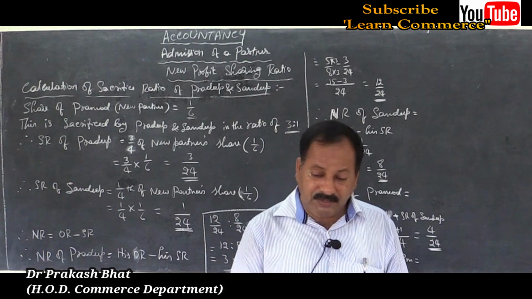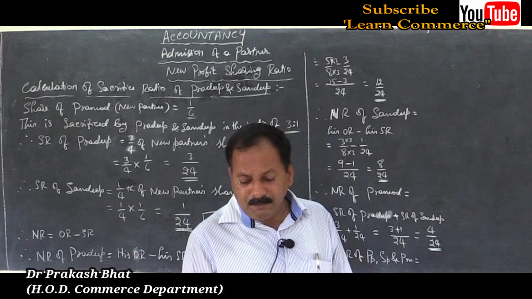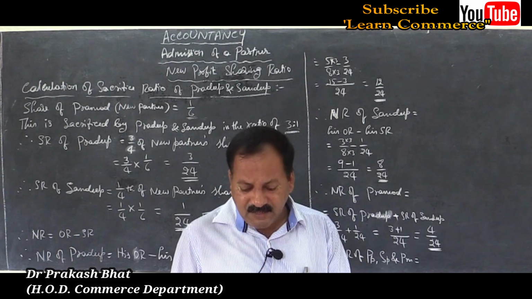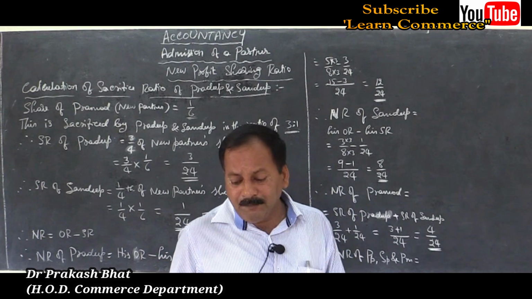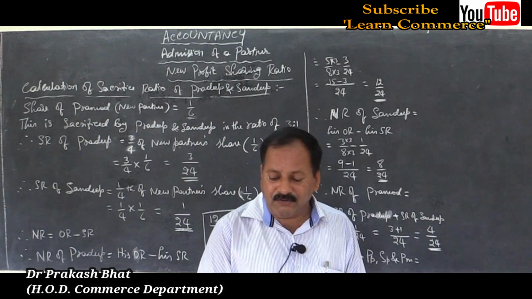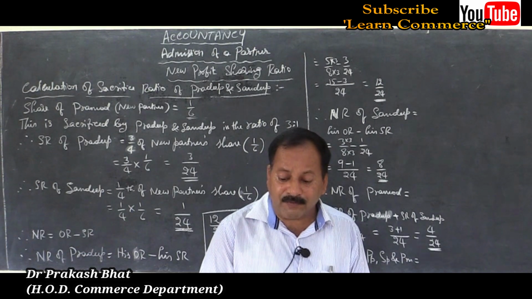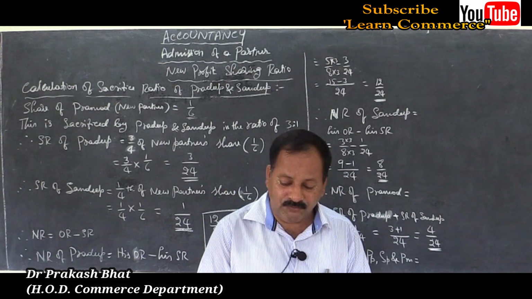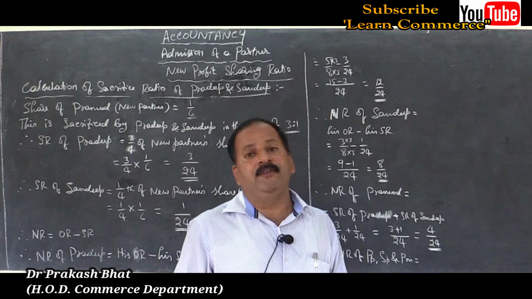Let us move on to the next problem, that is problem number 9. Next page, page number 33. Prakash and Akash are partners sharing profits and losses in the ratio of 2:1. They admit Ramesh into the partnership, giving him 1/5 share which he acquired from Prakash and Akash in the ratio of 1:2. Calculate the new profit sharing ratio.